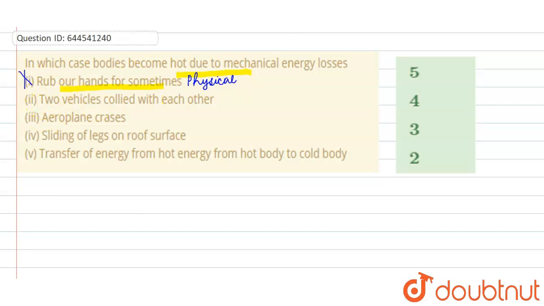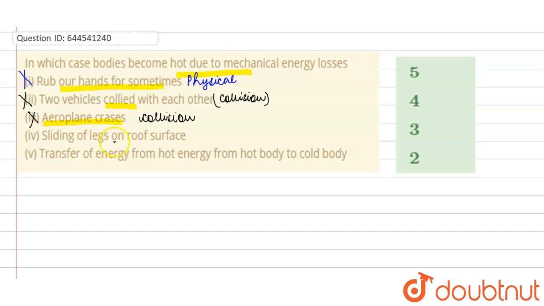The second case given is two vehicles colliding with each other. Collision occurs due to kinetic energy, because here motion occurs, so no mechanical energy loss occurs here. It is a case of collision, which can either be elastic or inelastic, so this cannot be your answer. The third case is an aeroplane crash, which is also a case of collision, so this cannot be your answer.